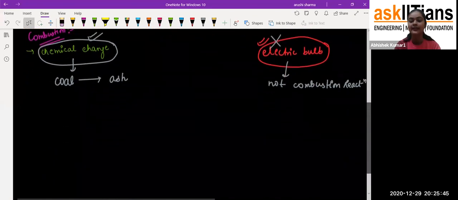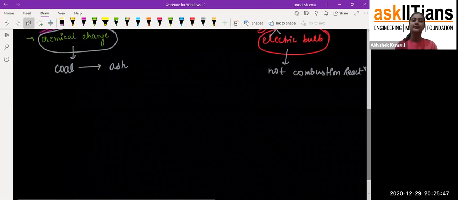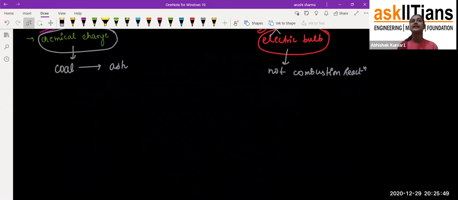Now, we have also discussed the difference: whenever you ask whether it is a combustion reaction or not, what you have to observe is that if its composition is not going to change, then it will not be a combustion reaction. For example, an electric bulb, or you can take the example of tube lights, from which we are getting heat and light as well. So what we require is chemical change. Fine.